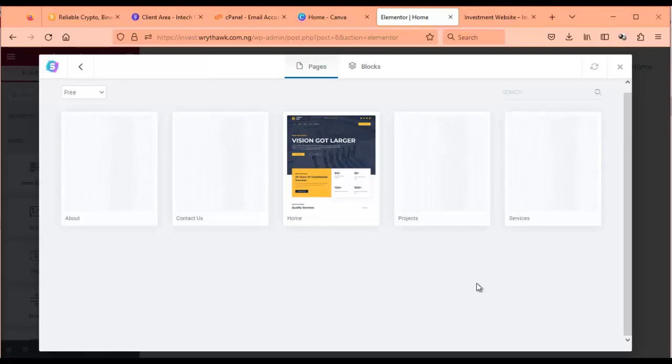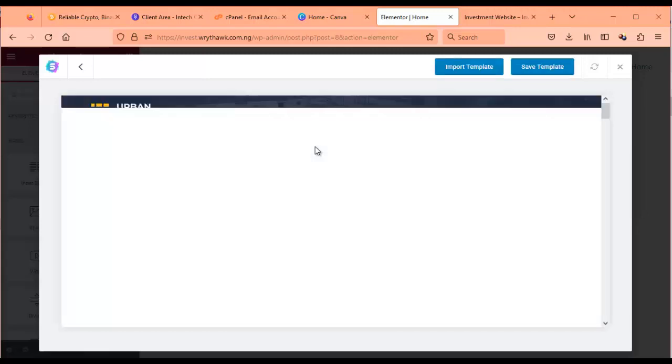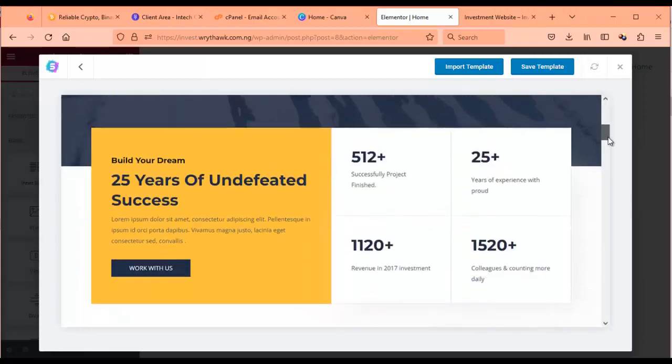You can also get it from here. So we're picking this one. Okay, so you tap on it. Okay, here you see this template is fine.